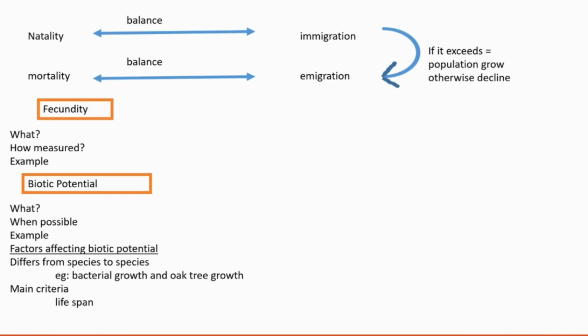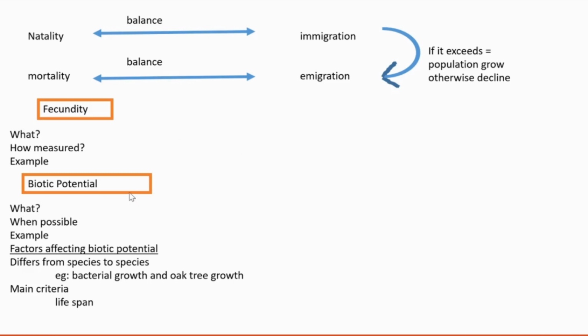Protozoans divide rapidly, every hour. And in the case of planktons, new generations happen only after a few days. So, which have more fecundity? Certainly, protozoans have more fecundity, more reproductive capacity. That's fecundity.